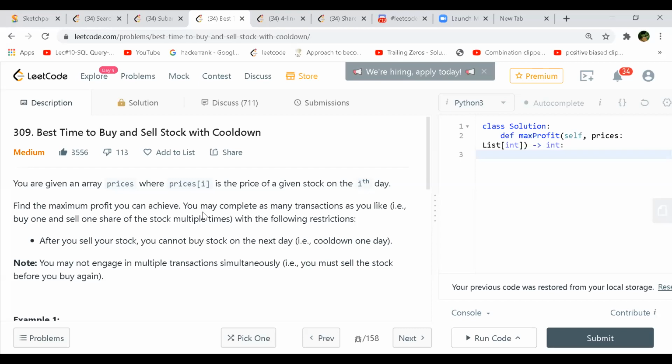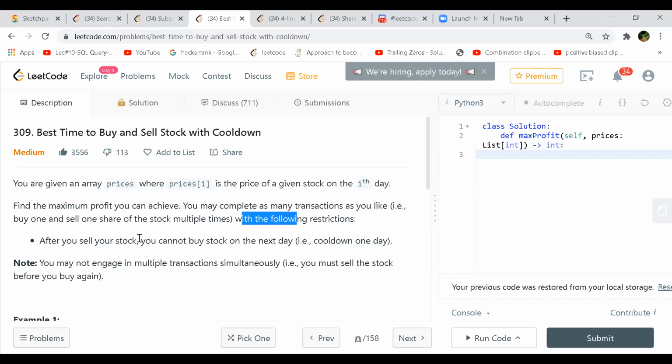Best time to buy and sell stock with the cool down. So you are given an array prices where prices[i] is the price of a given stock on the i-th day, and what you have to do is find the maximum profit you can achieve. You may complete as many transactions as you like, that is, buy one and sell one share of the stock multiple times, with the following restrictions.